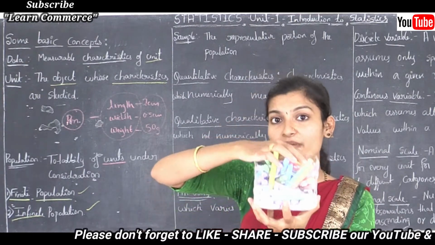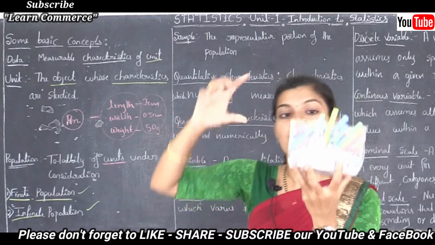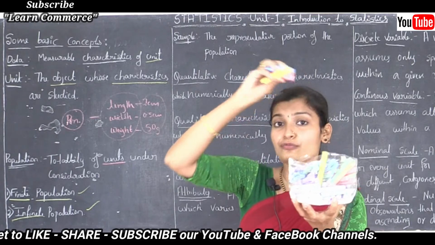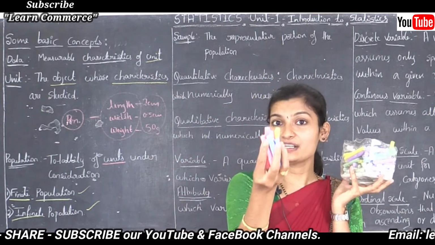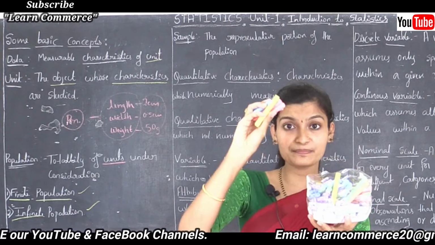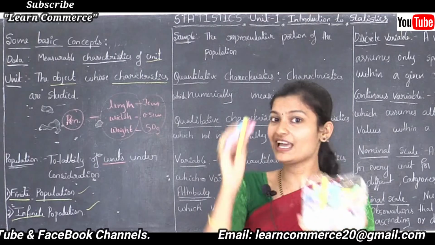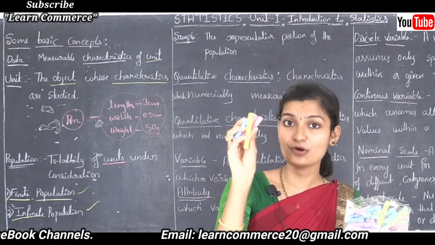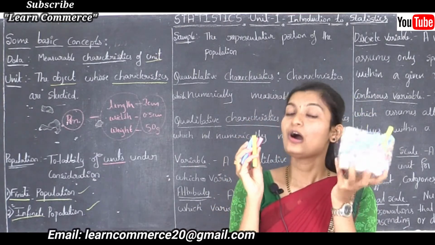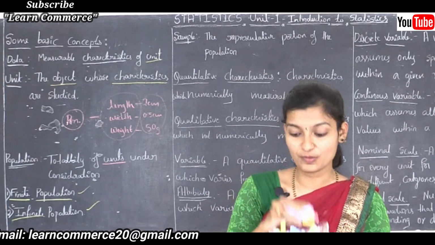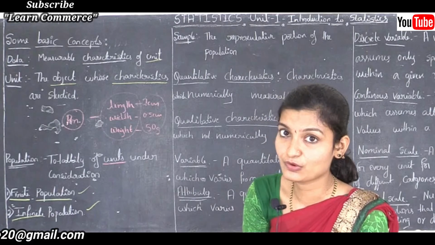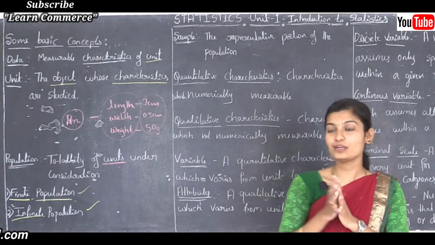See, here there are so many units, so this is the population, and from this population if I randomly select a few units, these selected units are a sample, in the sense that they are representative. This is the representative portion of the population. This is the population and this is the representative portion. So a sample is a representative portion of the population or a part of the population. I hope you understood what a sample is.